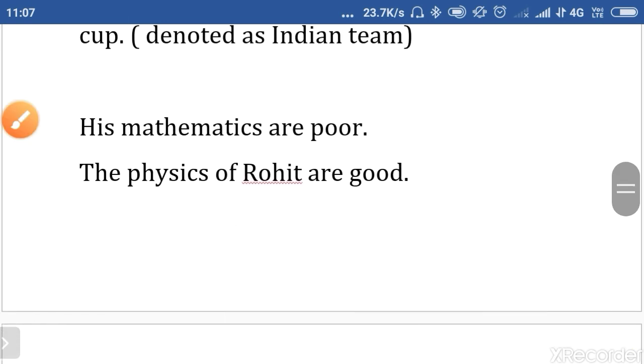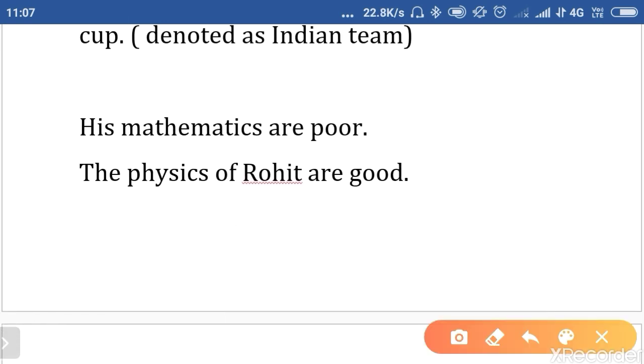Now, mathematics. In the previous verse I talked about mathematics as a subject. When we talk about mathematics as a subject, we take it in a singular sense. But when we take it in the sense of skills, meaning how skilled you are in this subject, we take a plural verb. For example, his mathematics are poor. The physics of Rohit are good.